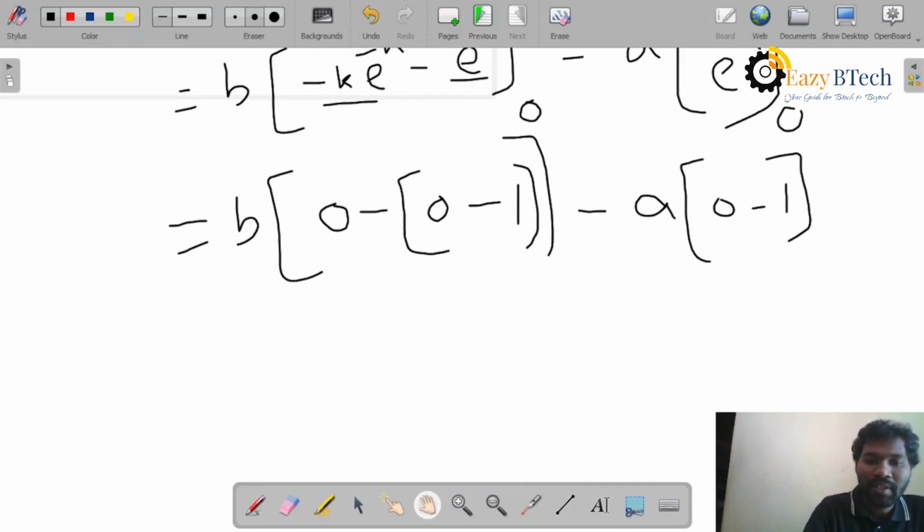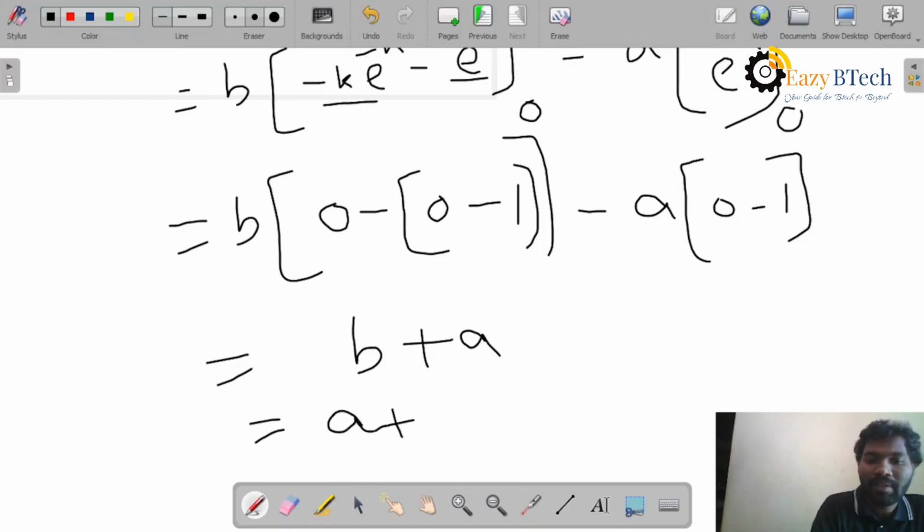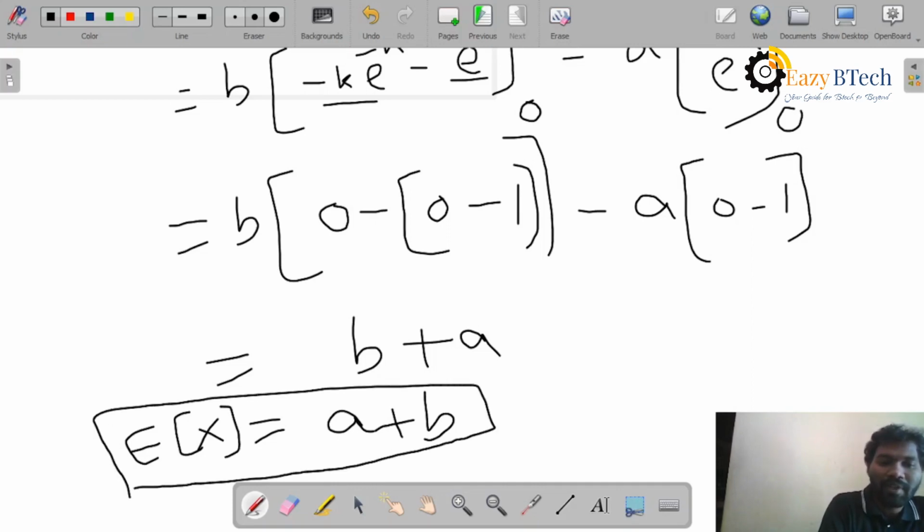So finally I'll get minus into minus plus 1, 1 into b, so b plus a into minus 1 into minus 1, a. So finally I will get a plus b for the expectation of the exponential random variable.